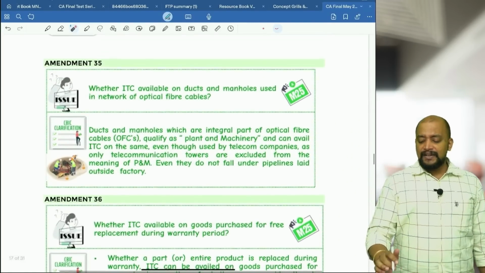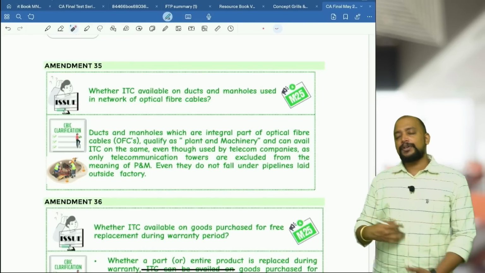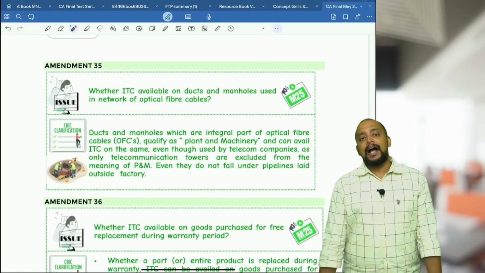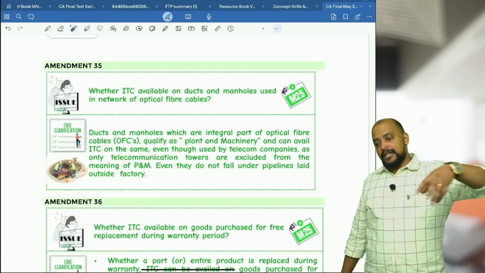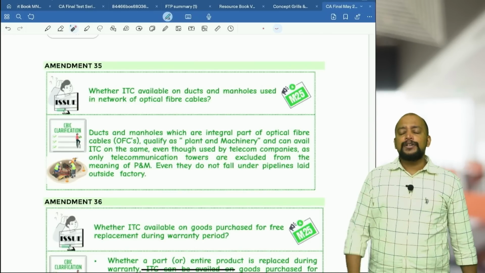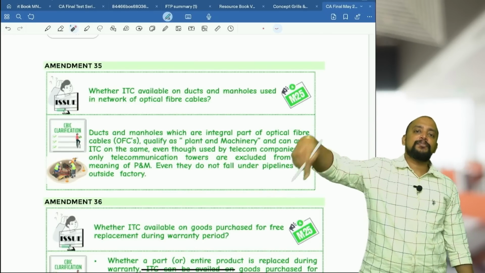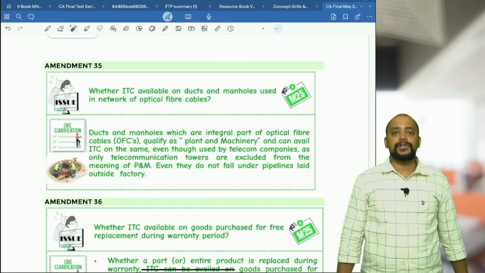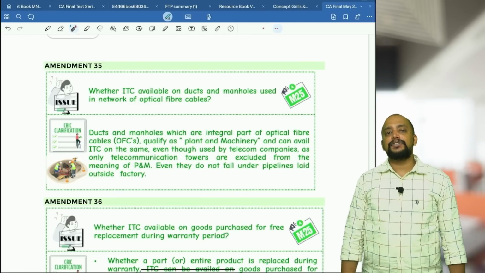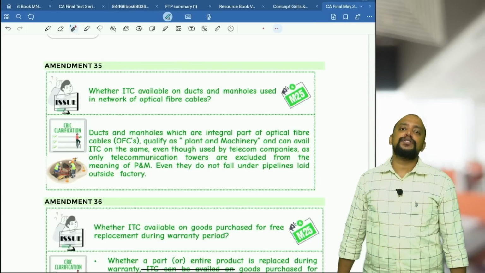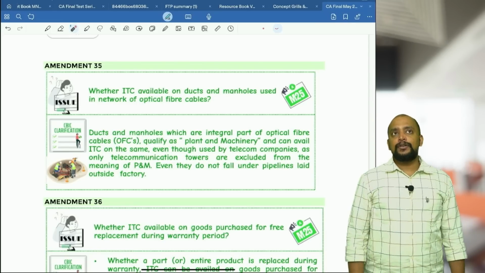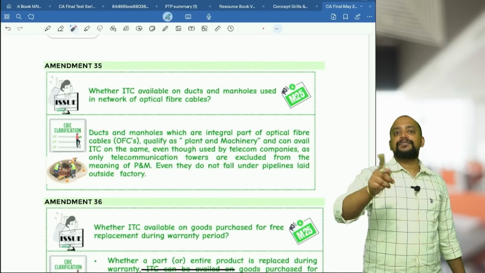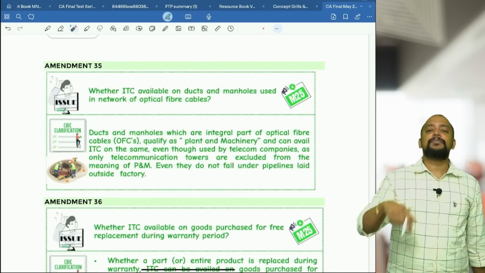Then, whether ITC is available on ducts and manholes used in the network of optical fiber cables. Telecom companies will ask builders to lay down, or the telecom companies will themselves lay down, the ducts and manholes for the purpose of laying optical fiber lines. These ducts and manholes require construction cost, and can they take ITC with respect to this? Yes, they can take ITC, no issue. Even though ITC on construction expenditure for telecom towers is restricted, this will not come under telecom towers.